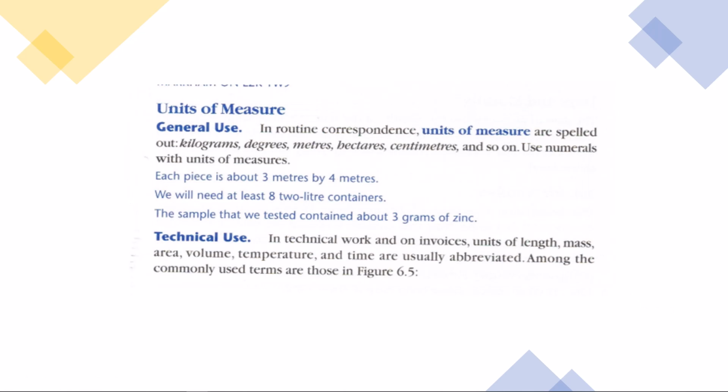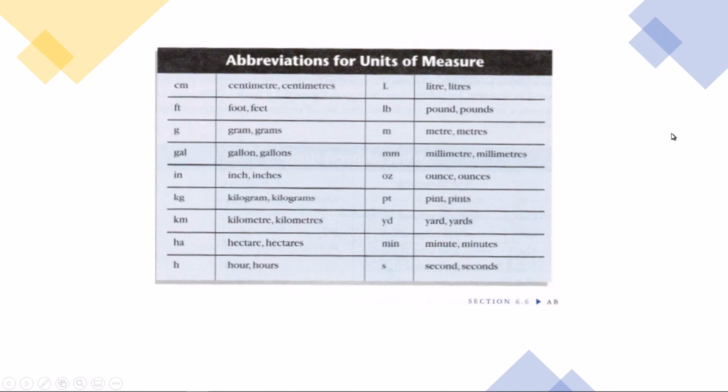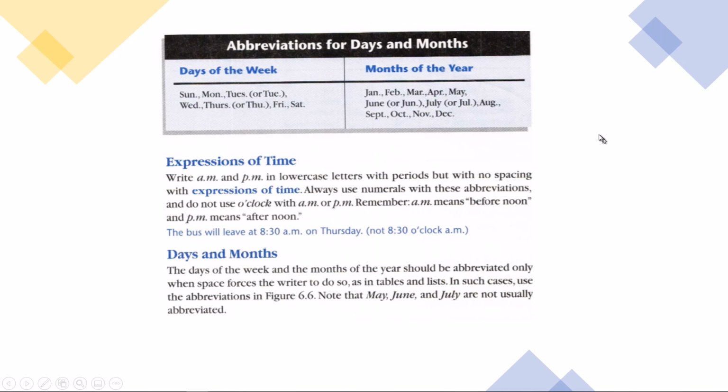Units of measure in routine correspondence are spelled out. Kilograms, degrees, we spell these out, right? Meters, we don't shorten them. And here we do have abbreviations if you have to abbreviate them. Centimeter, all the way down to seconds, minute, yard, pints, and so on. Abbreviations for days or months, you have them here. Sun, Mon, Tuesday, and you have here Jan, Feb, and March, and so on.